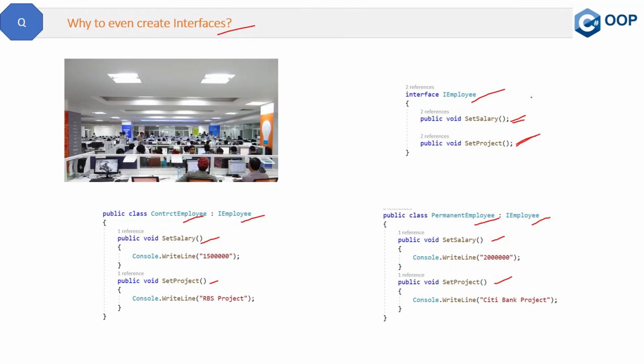And suppose you are not using this interface, then there might be a possibility that you will forget the set project method in your contract employee class. That can be a case, right? Then it will not be as per the company standards, and it will create a problem. There will not be any problem at compile time or running, but when the results come, there will be a problem. So in short, consistency will be maintained throughout the application for all types of employee classes, and therefore the application can be easily managed. That is why we need interfaces. That is one reason.